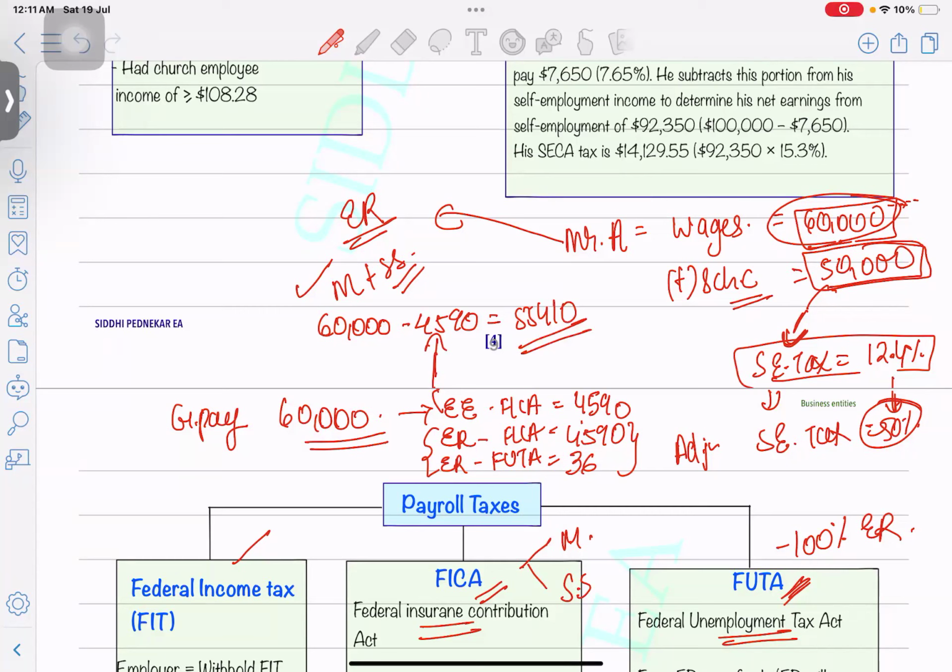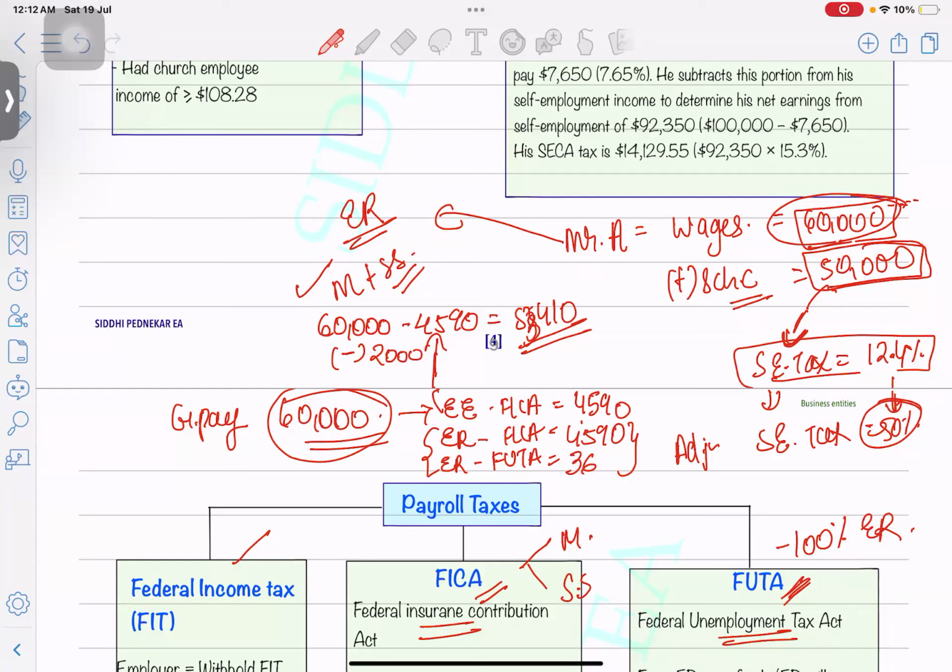So when the employee is going to file their 1040 return, on the W-2 the gross wages will show as 60,000, right? In box 2, there will be a federal income tax withholding that will also be deducted from this. Let's say the federal income tax withholding is 2,000, so he is going to receive a net amount of 53,410. I hope now it's clear.